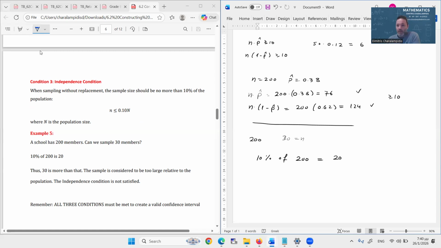Remember, once again, all three conditions must be met so that we can create a valid confidence interval: one, random condition; two, normality condition; and three, independence condition. And this is always the first thing that you should be doing when working with confidence intervals.